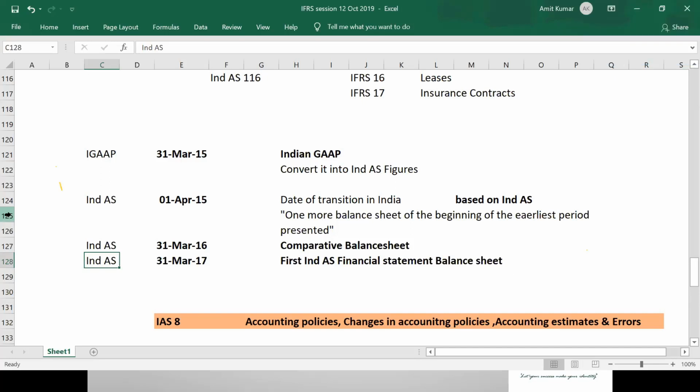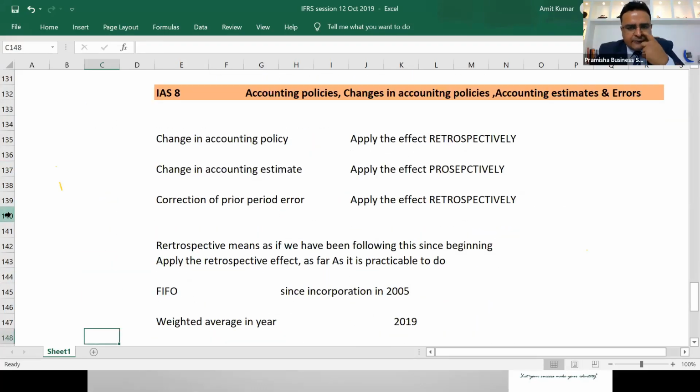Yes. This was a requirement of IAS 8 that if there is any change in accounting policy, if there is any correction of prior period error, we'll apply the effect retrospectively. Means we'll publish one more balance sheet of beginning of earliest period presented. But in the absence of IFRS 1 or Ind AS 101, if we apply IAS 8, all the entities in India would have been in trouble because they had to apply the accounting policy since beginning. Is it practically possible? It is not practically possible.